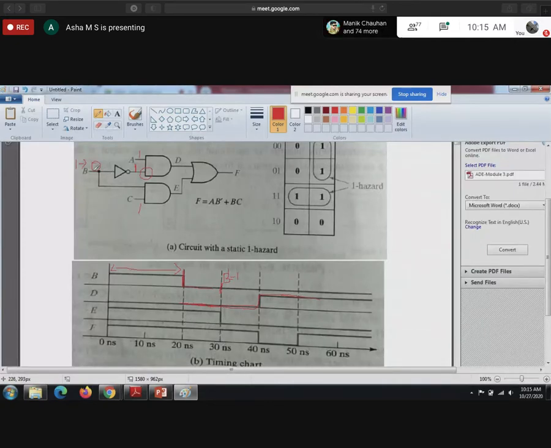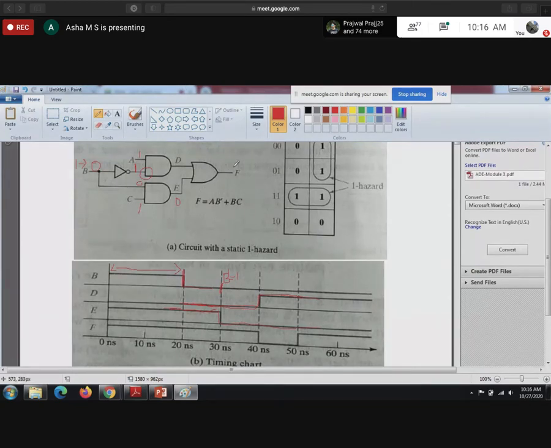So what was the initial value of B? This is 0. This changes from 1 to 0. So 0 and 1 is 0. Previously it was 1. At 20, B changes from 1 to 0. So 0 1, E will be 0. So at 20, E is not going to change. After this propagation delay, E changes to 0.